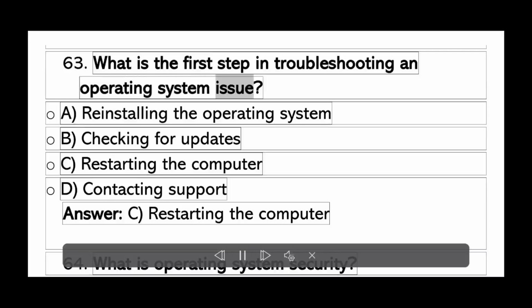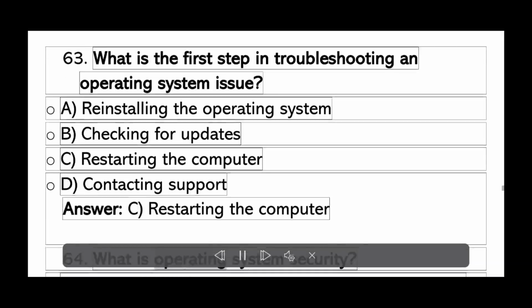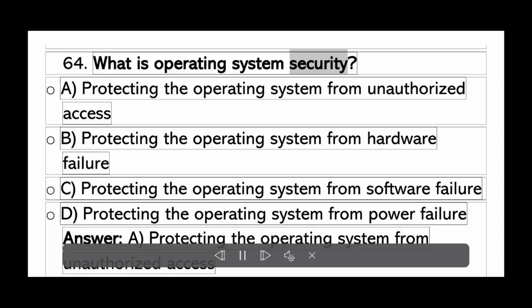What is the first step in troubleshooting an operating system issue? A. Reinstalling the operating system. B. Checking for updates. C. Restarting the computer. D. Contacting support. Answer C. Restarting the computer.